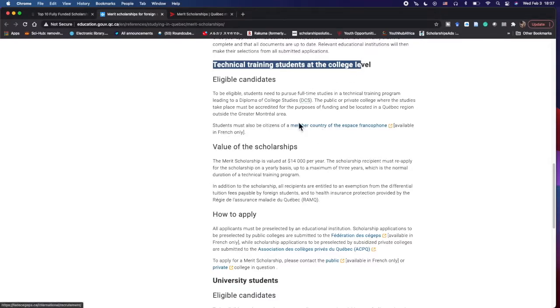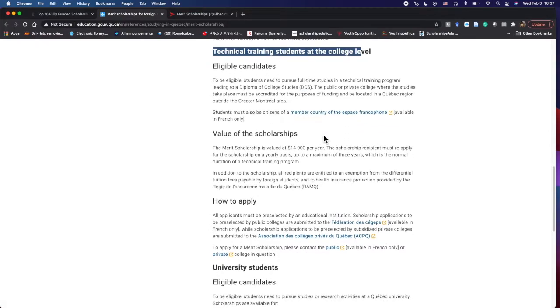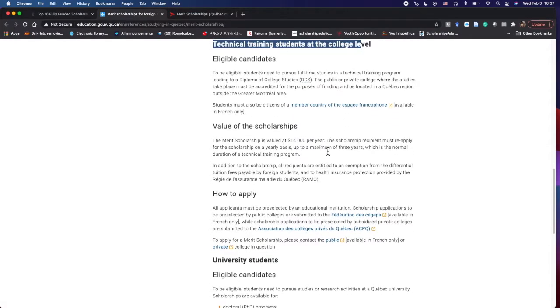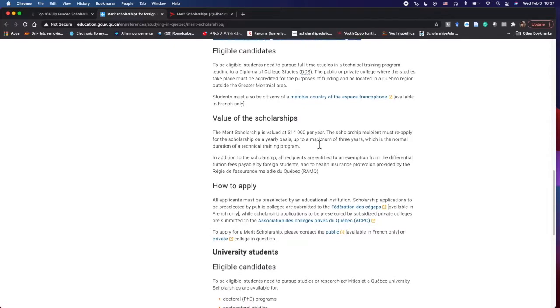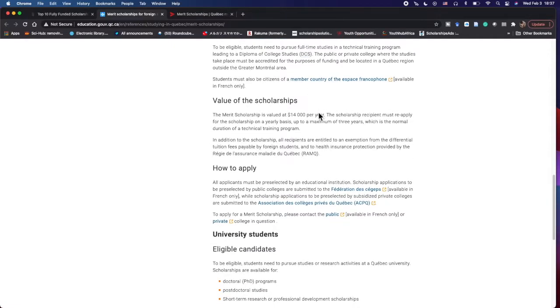First, you have to make sure that there is a list of countries here. So when you come, make sure that your country is on the list before you go ahead to apply, because these fully funded scholarships, they have requirements. So it is extremely important that you make sure that your country is on the list.